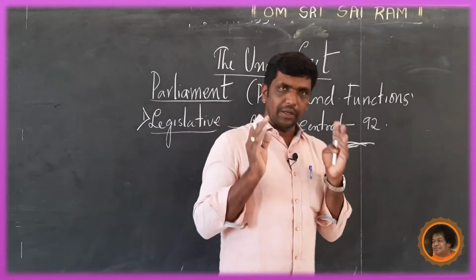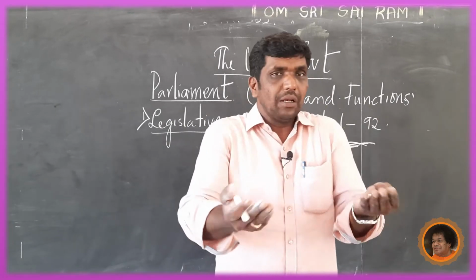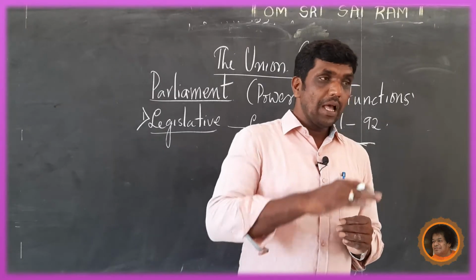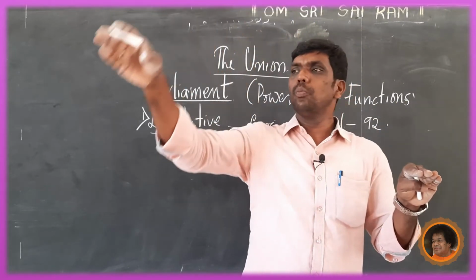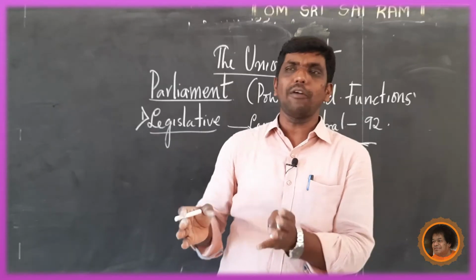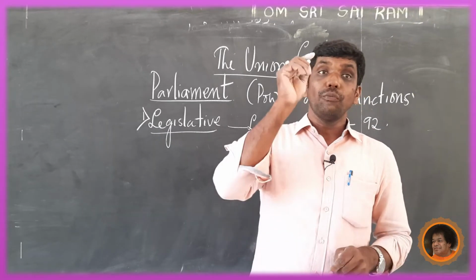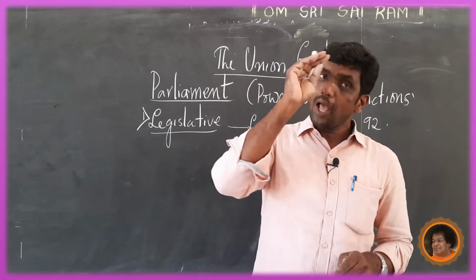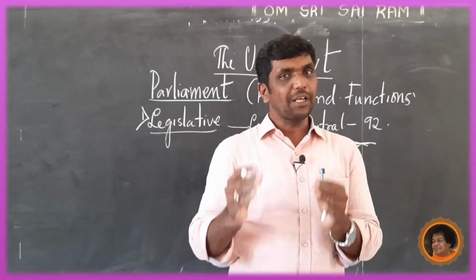Now the irrigation minister presents the bill before Lok Sabha. After the approval of the Lok Sabha, the bill moves to Rajya Sabha. After the approval of Rajya Sabha, it goes to the president. After getting the nod, the approval of the president, the bill becomes law.